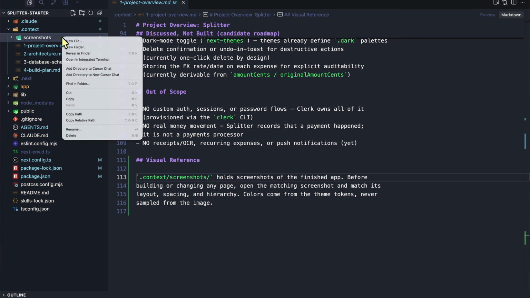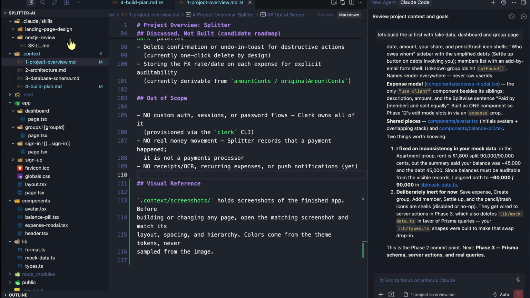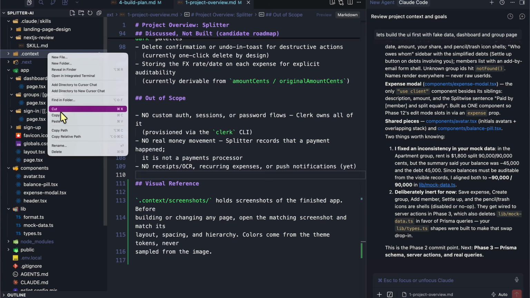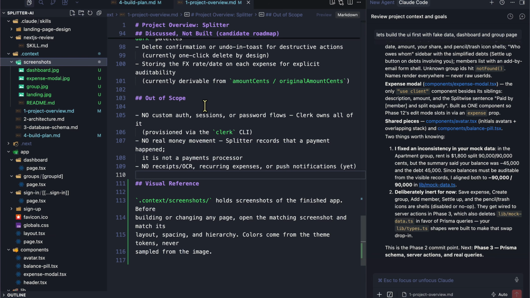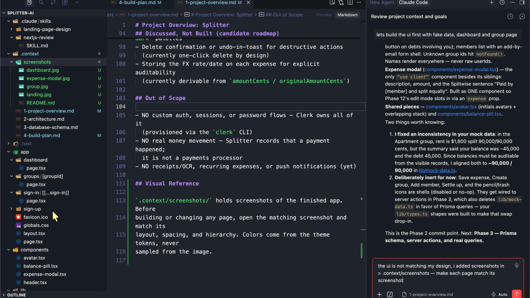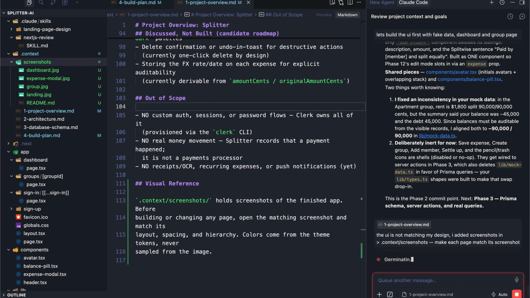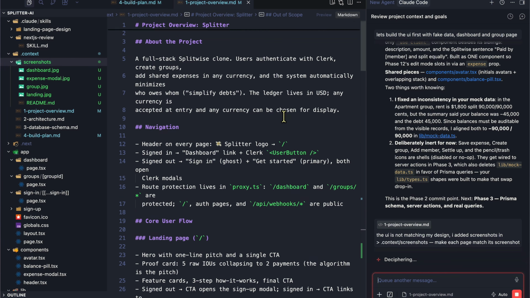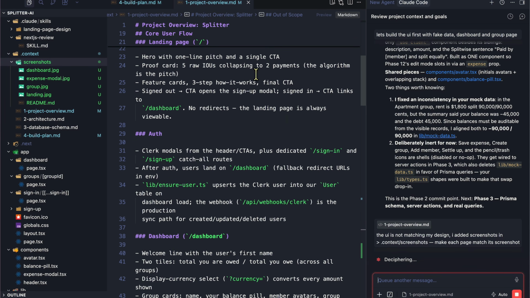So let's just copy the screenshots folder, head over to context and paste it. All right, so now we have all of this, which is perfect, exactly what we're looking for. And now inside of Claude Code, let's just paste the specific prompt wherein we say the UI is not matching my design. I added screenshots in this, make each page match its screenshot. So let's just paste this, and it's automatically going to reference the new changes that we added.